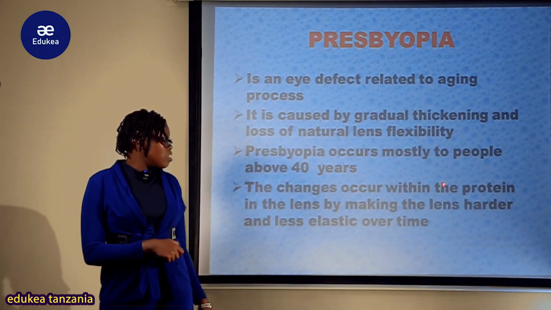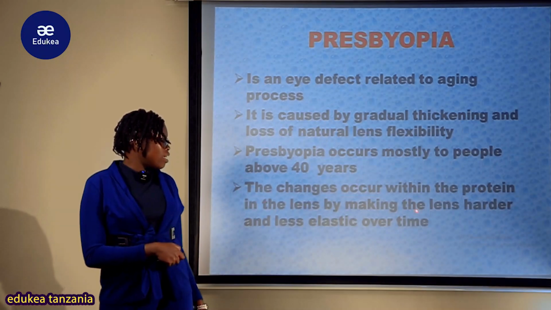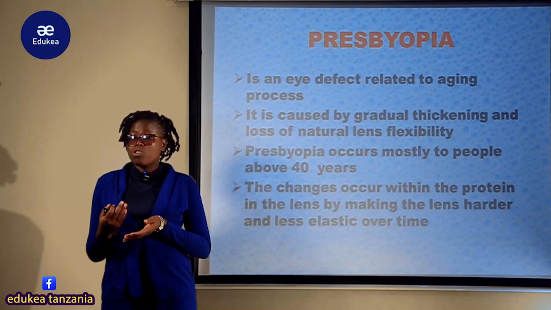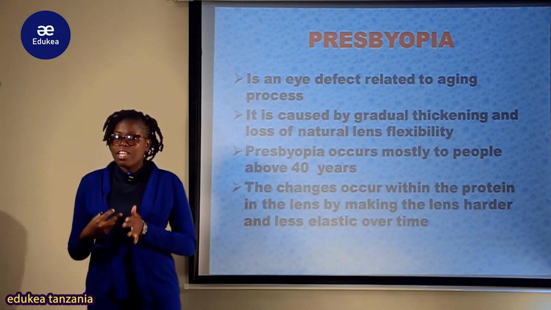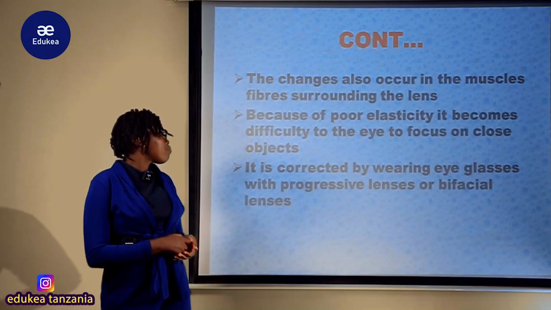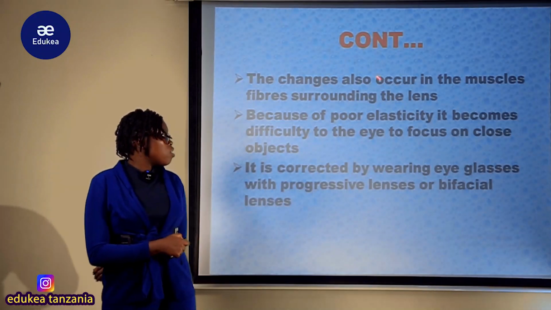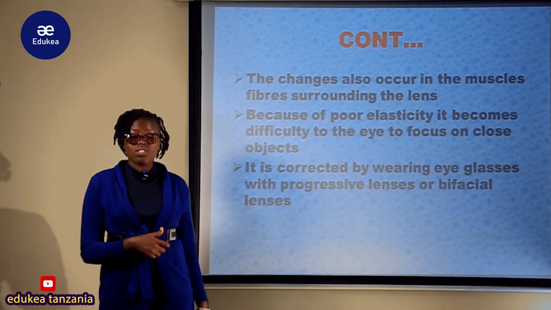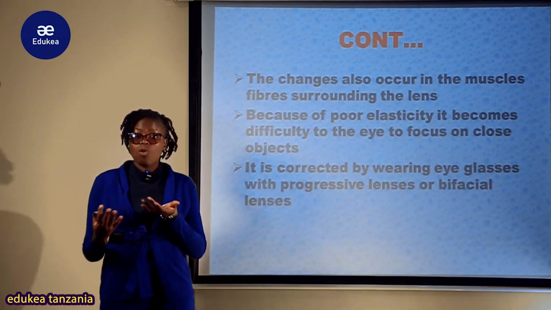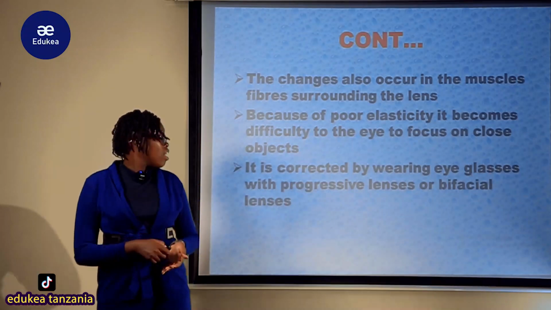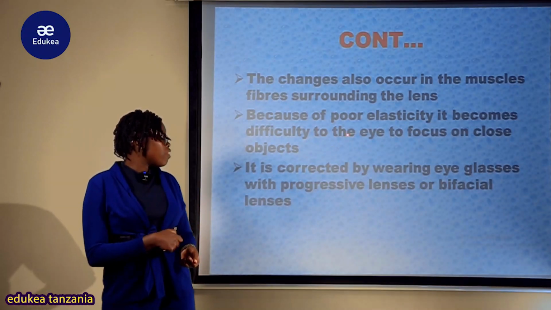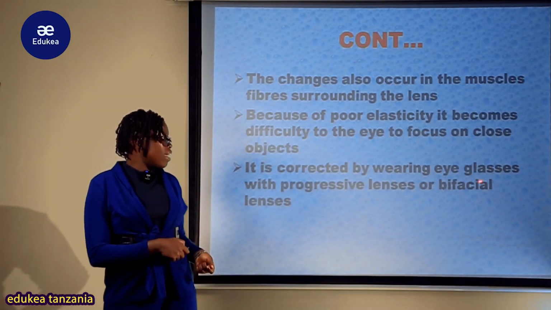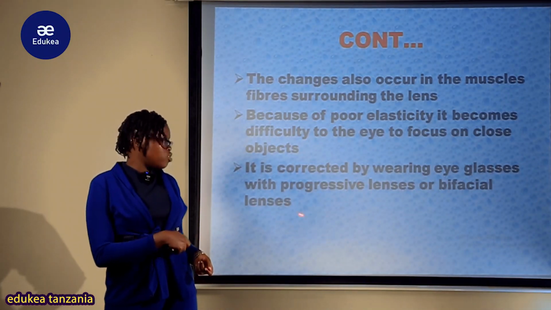So the changes occur within the protein in the lens by making the lens harder and less elastic over time. Kwa hiyo lens inakuwa very very hard, na uwezo wa kufanya adjustment unakuwa mdogo. So the changes also occur in the muscle fibers surrounding the lens, and because of poor elasticity it becomes difficult for the eye to focus on close object. Kwa hivyo it is corrected by wearing eyeglasses with the progressive lenses or bifocal lenses.